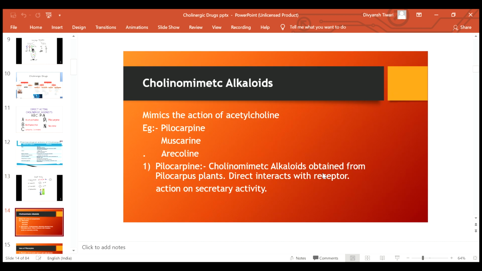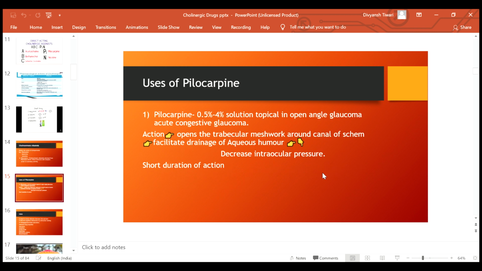Now coming to the cholinomimetic alkaloids. Mimetic again means mimics. In this we will talk about the drugs which mimic acetylcholine, that is pilocarpine, muscarine and arecoline. Pilocarpine is a cholinomimetic alkaloid obtained from the Pilocarpus plant. It directly interacts with the receptor and the action is on the secretory activity.